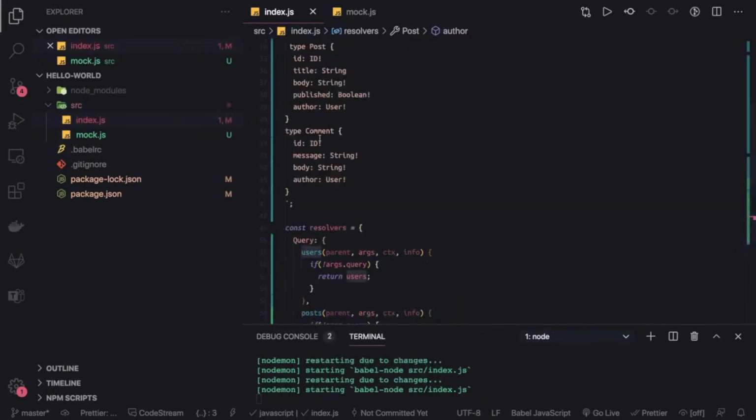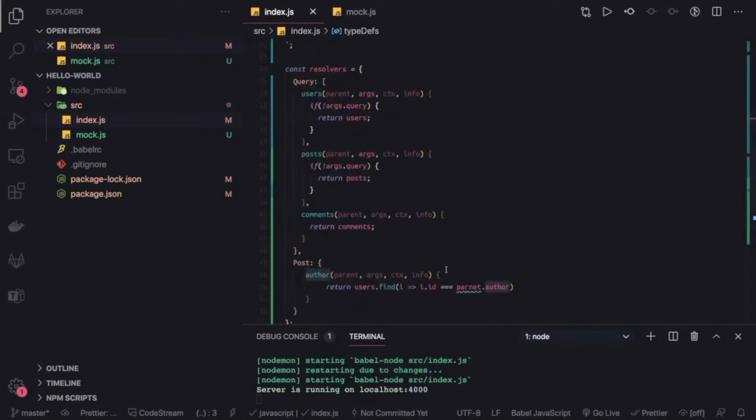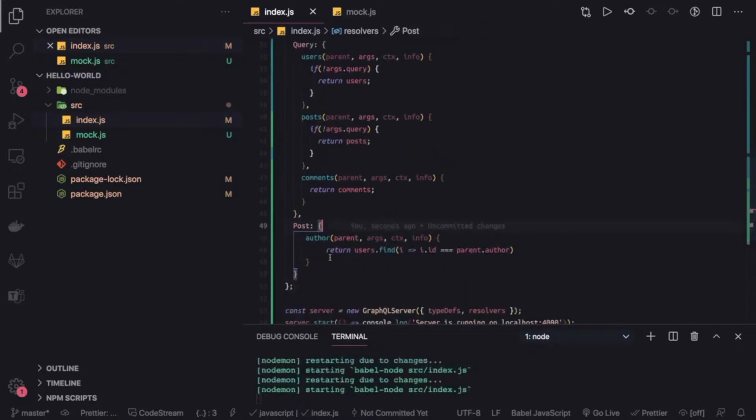This is our post array, and here we are talking about author, right? So inside a post we might be looking for the post ID, right, and this author. So what is common there? We are checking for this particular property parent.author, means we are looking for that user whose ID is same as the ID of the parent.author, which is available here. So the author property in the post type is resolved.